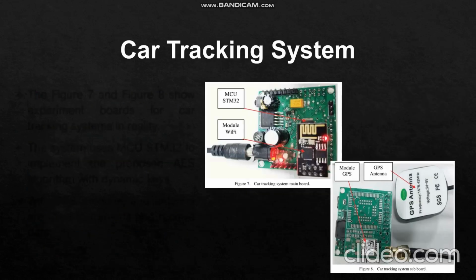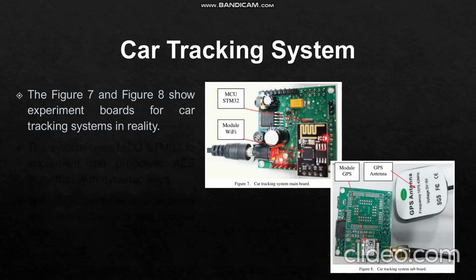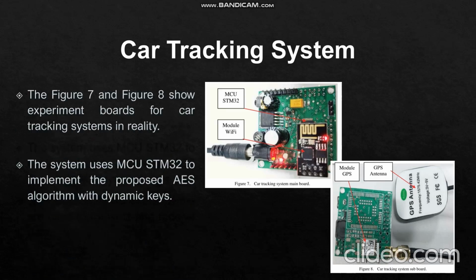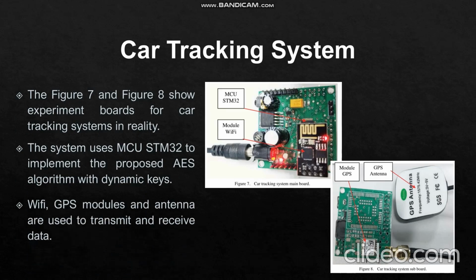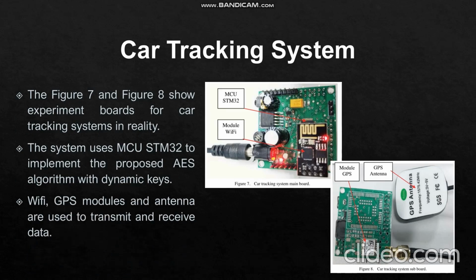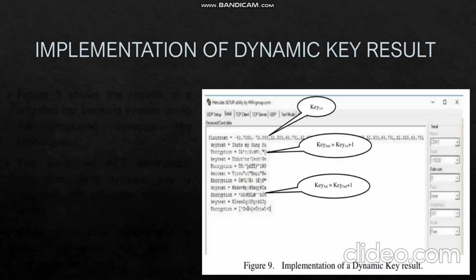Here you can see the main board and the subboard of the car tracking system. The figures show experiment boards for them in reality. The system uses the MCU STM32 to implement the proposed AES algorithm with dynamic keys. Wi-Fi and GPS modules and an antenna are used to transmit and receive the data. Now let us see the implementation of the dynamic key result.